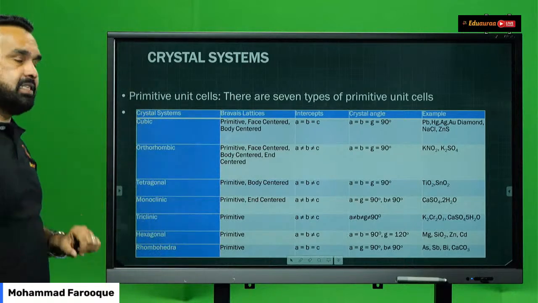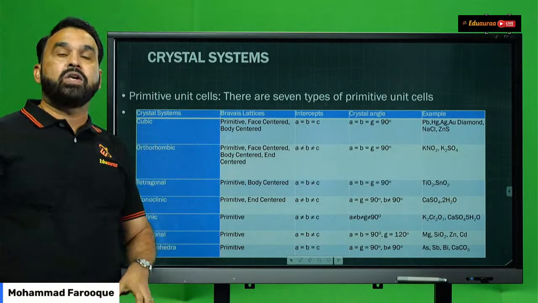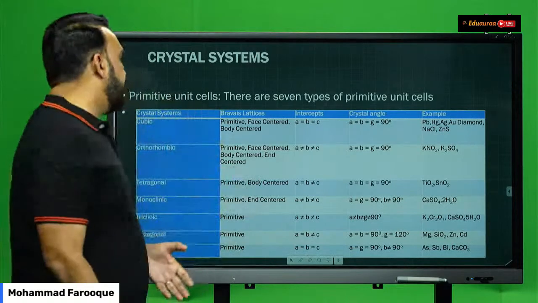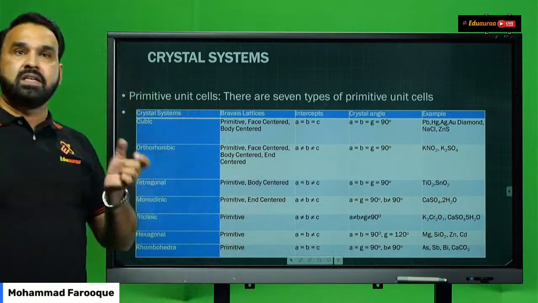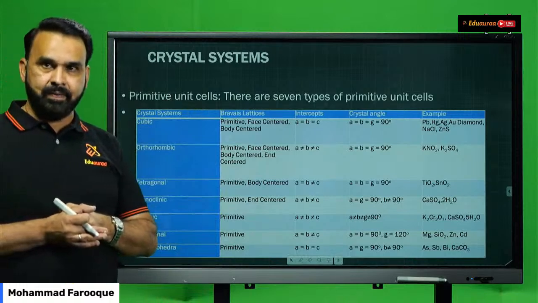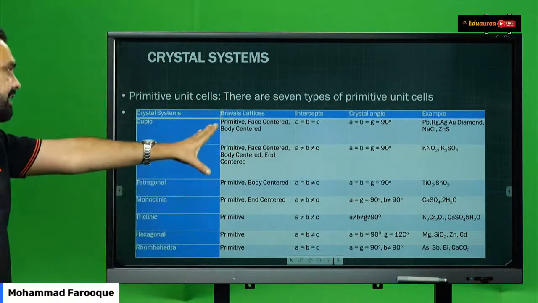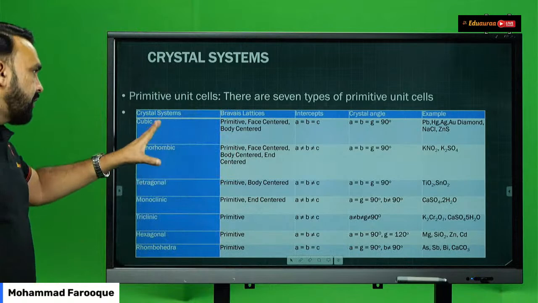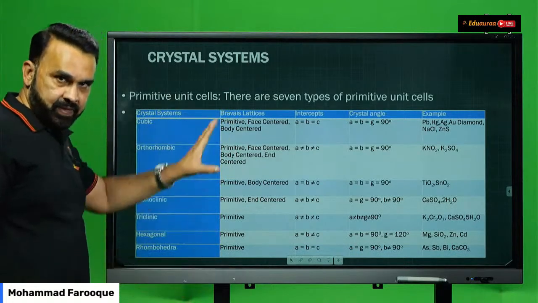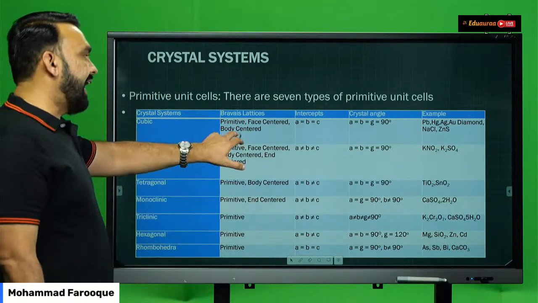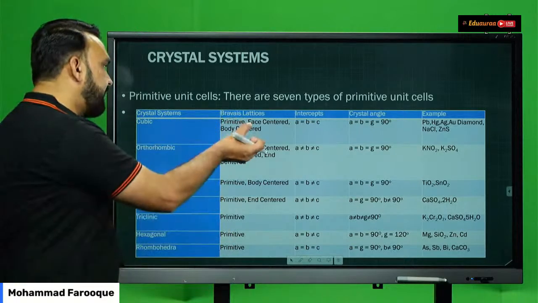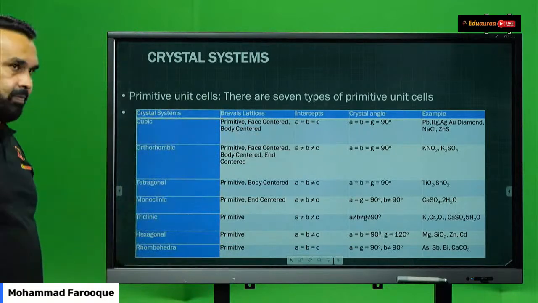But these 7 crystal systems are divided into 14 Bravais lattices. If you see, under the Bravais lattices, cubic has 3 types: primitive, face-centered, and body-centered.